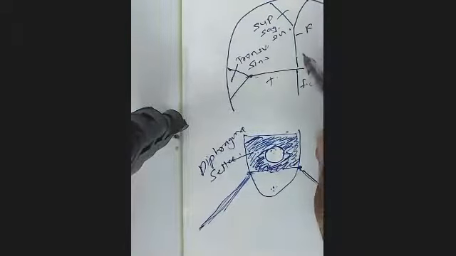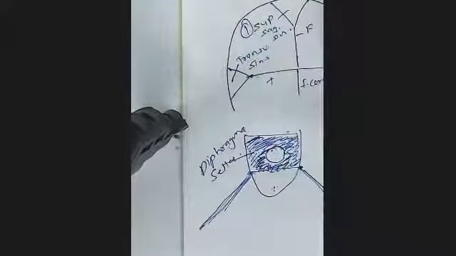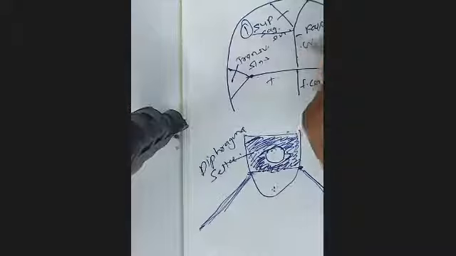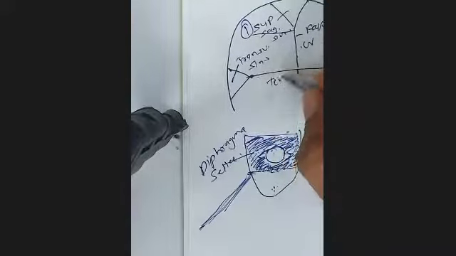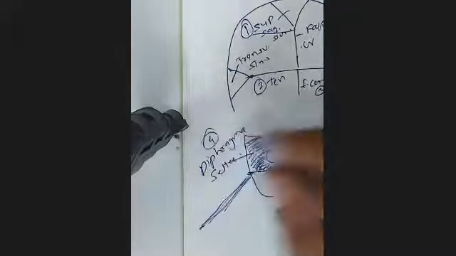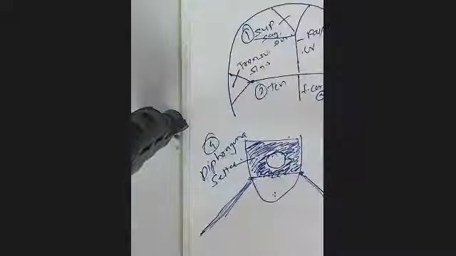So we studied there are four folds of the meningeal layer of the dura mater: the falx cerebri, then tentorium cerebelli, falx cerebelli, and diaphragma sellae.